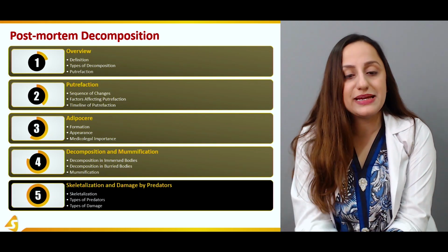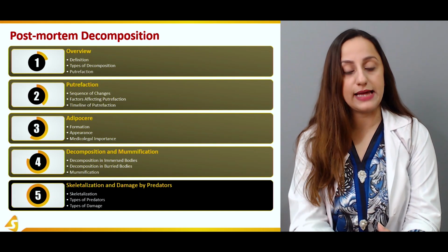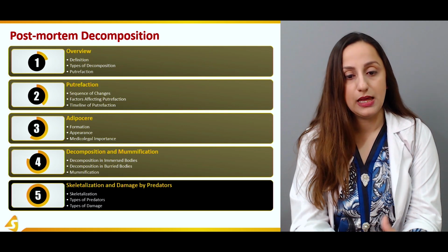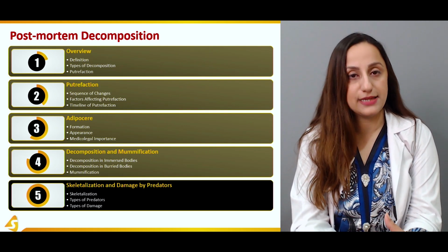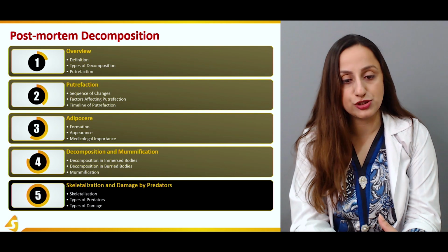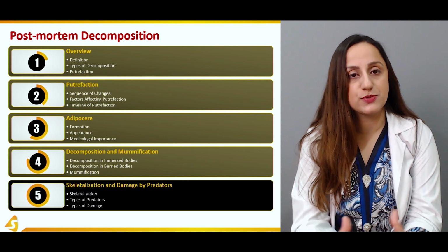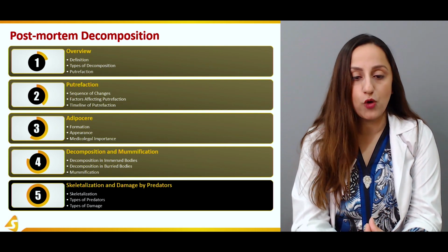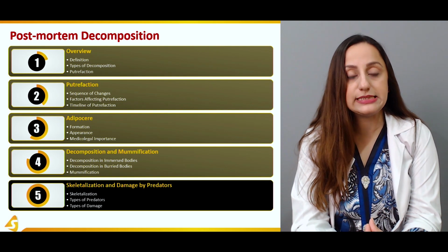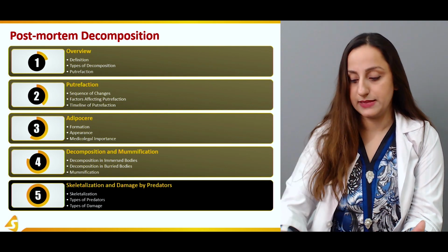Now, this section deals with the skeletalization and the damage by the predators. This process of skeletalization is discussed in detail in this section. Then we'll move on to the types of predators that are involved in the predation process and the types of damage that they cause. That is very important.